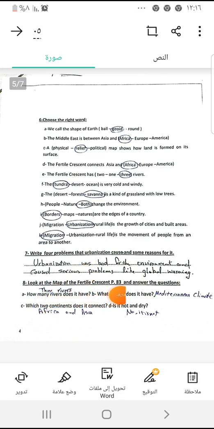Here you have a map on page 83 about the Fertile Crescent. Look carefully at this map while answering and studying the answers for these questions. A. How many rivers does the Fertile Crescent have? As we said before, 3 rivers. Which climate does it have? As we said before, the Mediterranean climate, and this name comes from the name of the Mediterranean Sea that is in the middle of the Fertile Crescent. Which 2 continents does it connect? The Fertile Crescent connects Africa and Asia. Is it hot or dry? No, the Fertile Crescent is not hot or dry because it's not a desert. It's like a paradise on earth.